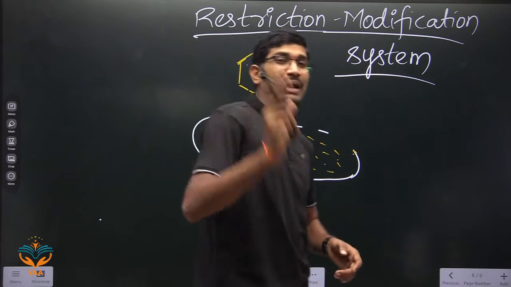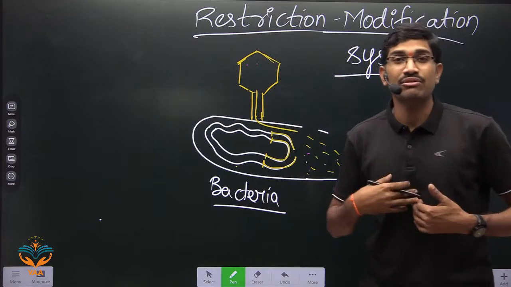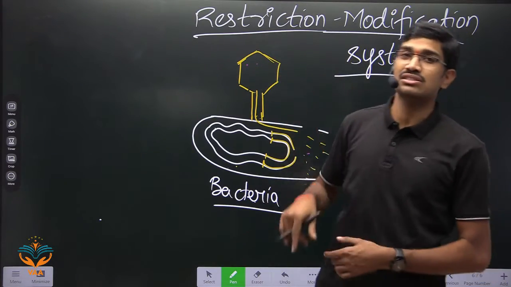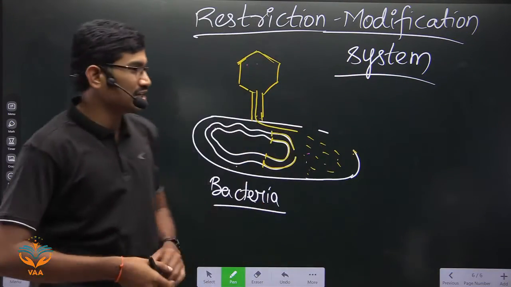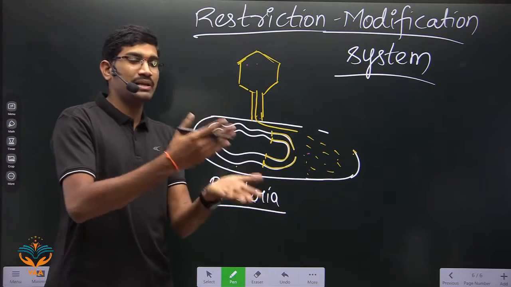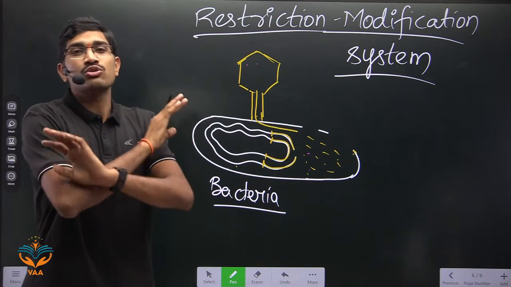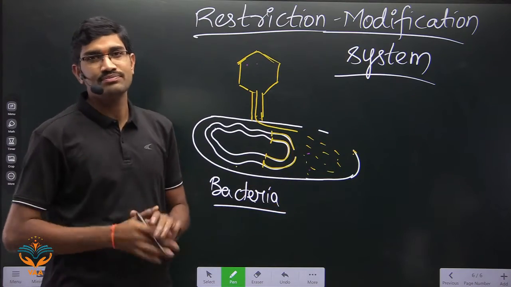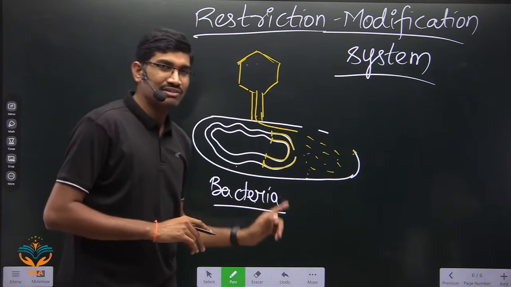So here the bacterium is trying to survive. It is fighting against the virus. In this way, it is ultimately breaking the viral genome. So now there is no viral infection. Understood or not? So once again I will repeat here.